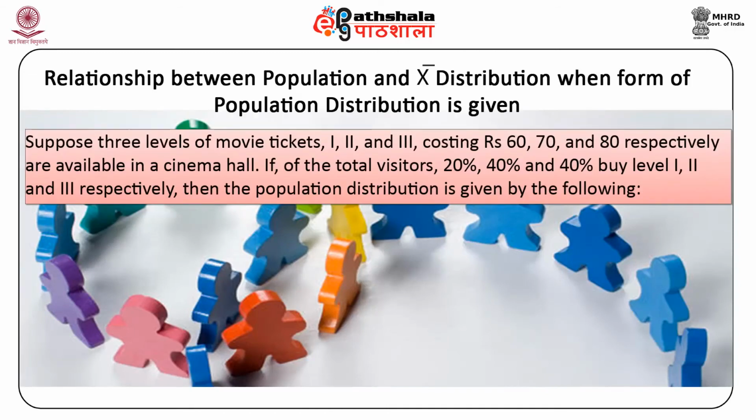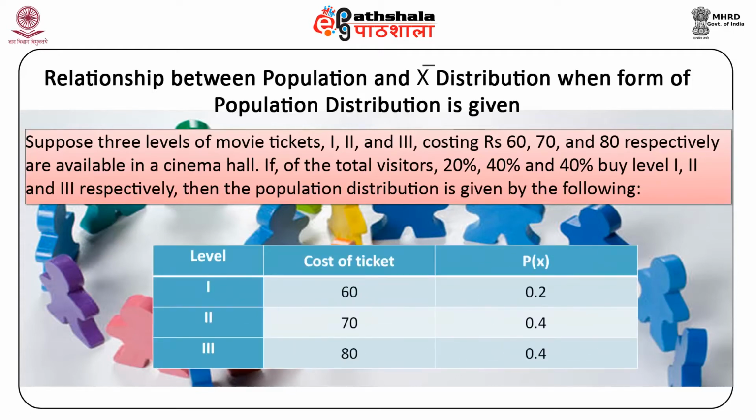Suppose 3 levels of movie tickets, 1, 2 and 3, costing rupees 60, 70 and 80 respectively, are available in a cinema hall. If of the total visitors 20%, 40% and 40% buy level 1, 2 and 3 respectively, then the population distribution is given by the following. So we have this table where we have levels 1, 2, 3. We have the cost of ticket 60, 70, 80. The probability of X for these different levels is 0.2, 0.4 and 0.4.